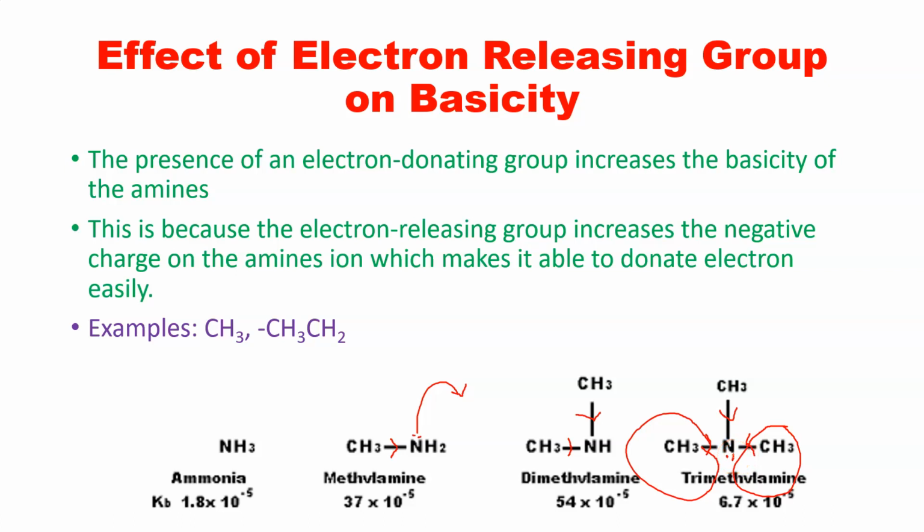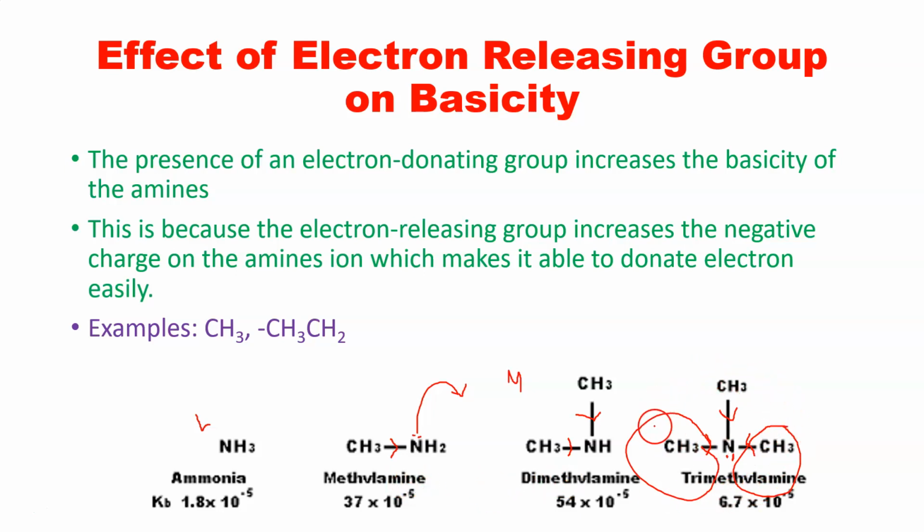Actually it can easily donate the electrons, but due to steric hindrance or the size of this CH3, it is not able to donate the electrons towards the electron deficient center. And this can be a possible MCQ question. So 4 options may be given to you. The least basic is ammonia, and the more basic is dimethylamine. And remember that trimethylamine is always less soluble compared to dimethylamine and methylamine.